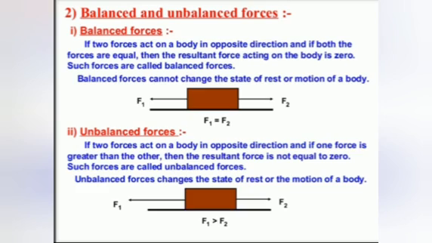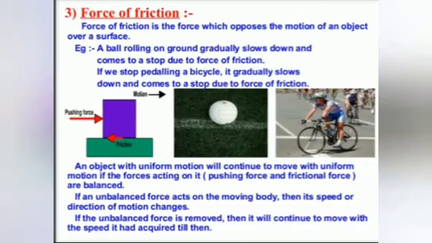Unbalanced forces: if two forces act on a body in opposite directions and one force is greater than the other, then the resultant force is not equal to zero. Such forces are called unbalanced forces. So in the figure below we can see that the F1 force is less and the F2 force is more. F1 is greater than F2. Unbalanced forces change the state of rest or the motion of a body.